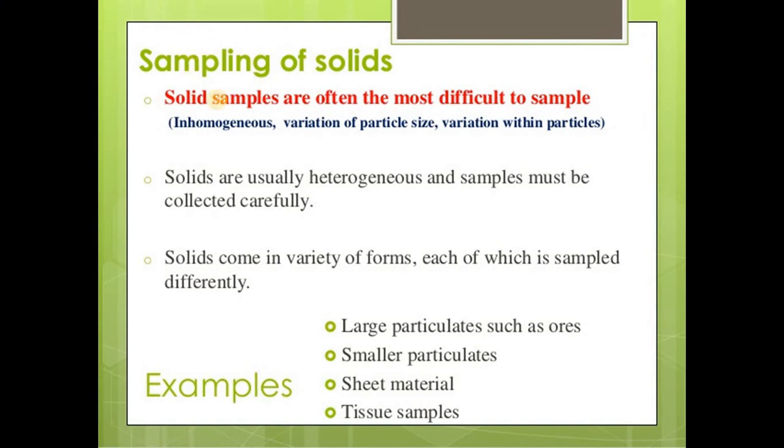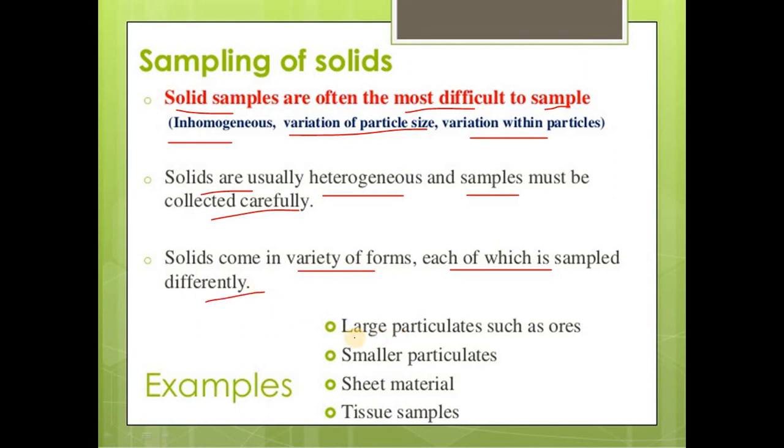In the case of sampling of solids, solid samples are often the most difficult to sample because they are inhomogeneous in nature, with variation in particle size, or variation within the particles themselves. So solids are usually heterogeneous materials and samples must be collected carefully. Solids come in a variety of forms, each of which is sampled differently: large particles of ores, sometimes smaller particles, sheet materials, or tissue samples.